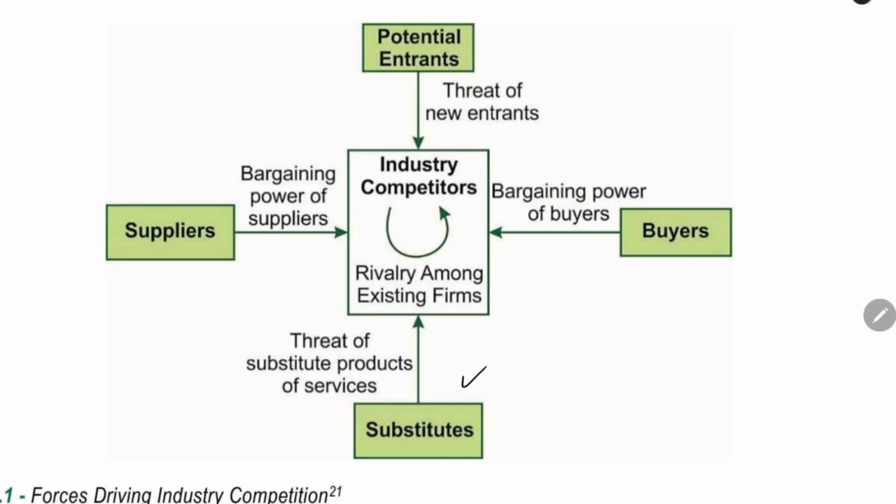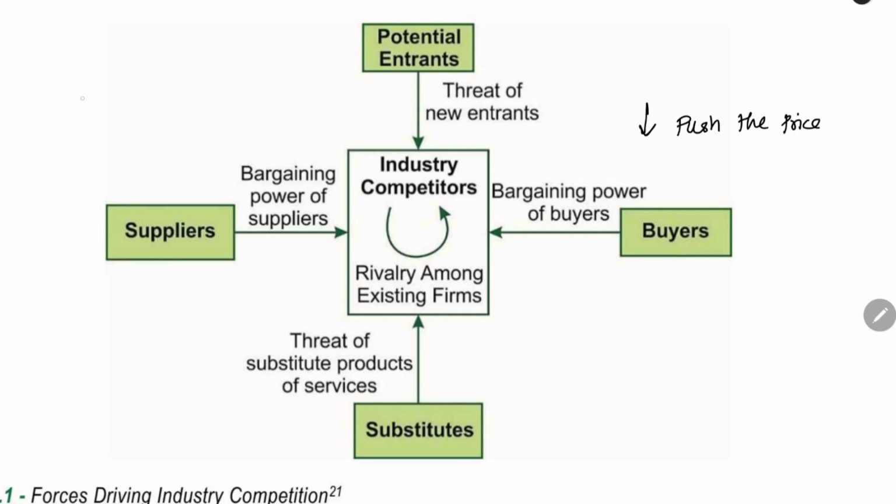And then substitutes. We will have other people in the market who are selling substitute products, replacement products. The customer can choose our product or the competitor product. That is one more threat. This is also one more factor which will reduce the sales and profitability. Another thing is bargaining power of buyers. If the buyers have very high power, we will be selling at a lower price. Because the buyers have the power to push the price down, they will push the price. So this will result in lower profitability.